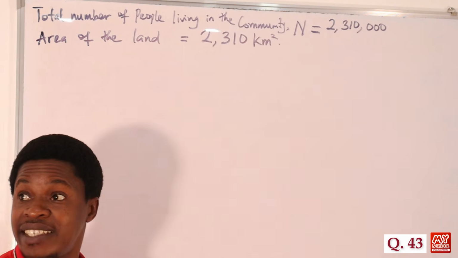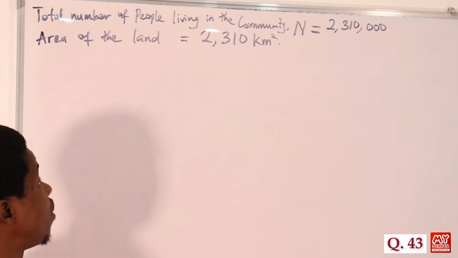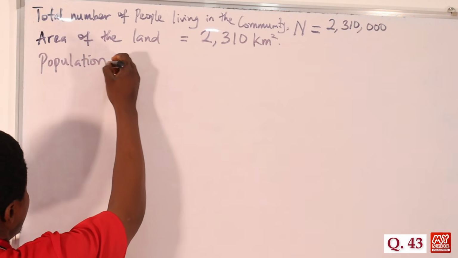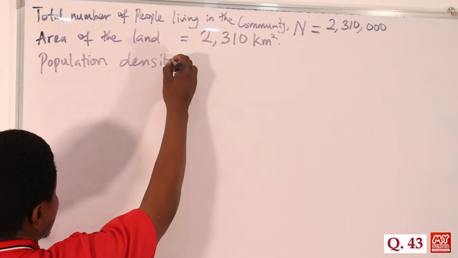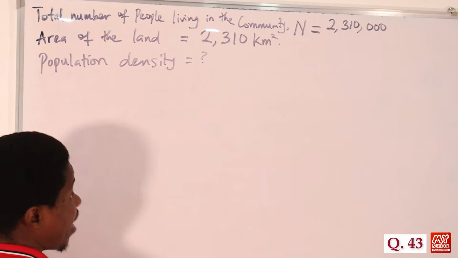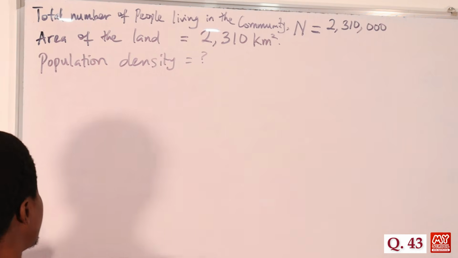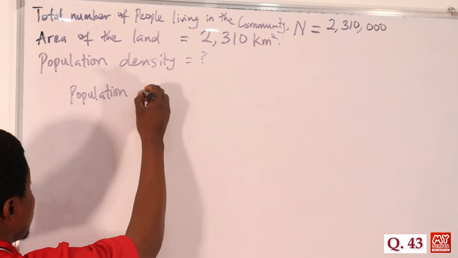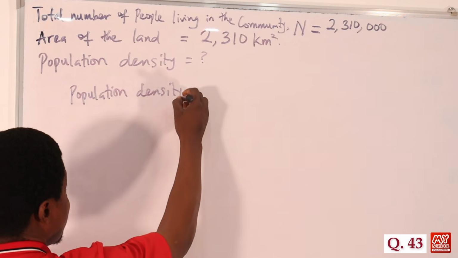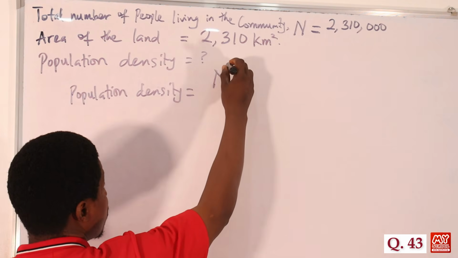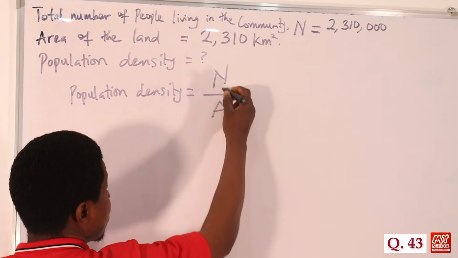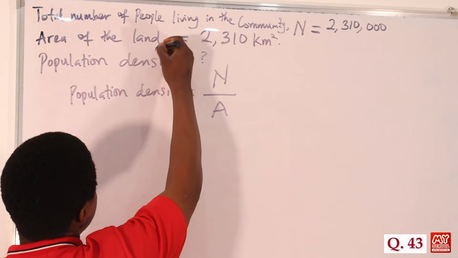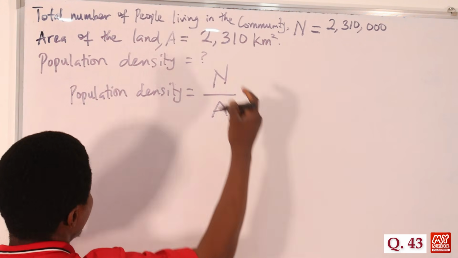So we're told to find the population density, okay? Population density is equal to question mark. That's the unknown. So if there's a relationship between the three of them, population density can be found as N over A. Of course, N, we said it represents the total number of people living in that area, and then A, let's use A to represent the area of the land.